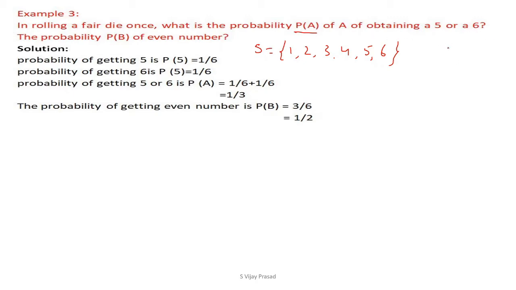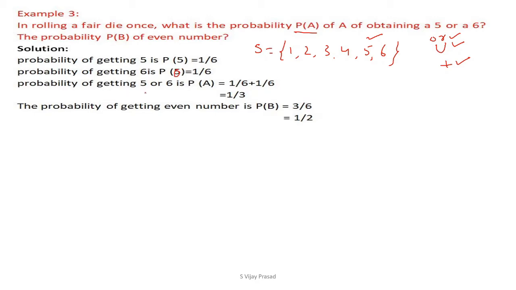Either or means in the probability we are going to take the union. Union means, in the probability, plus. So the symbol either or, or, means union, which is plus. These all three are equal in the probability theory. Now first we identify what is the probability of getting 5. This is the sample space. Out of this, there is only one possibility to get the 5, that is 1 by 6. Now, what is the probability of getting the 6? This is 6 here, 1 by 6.